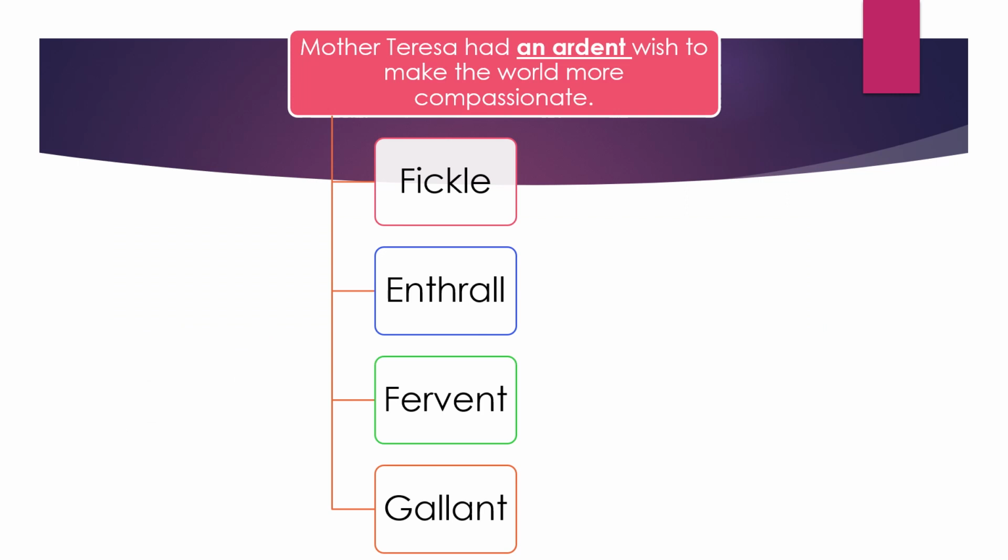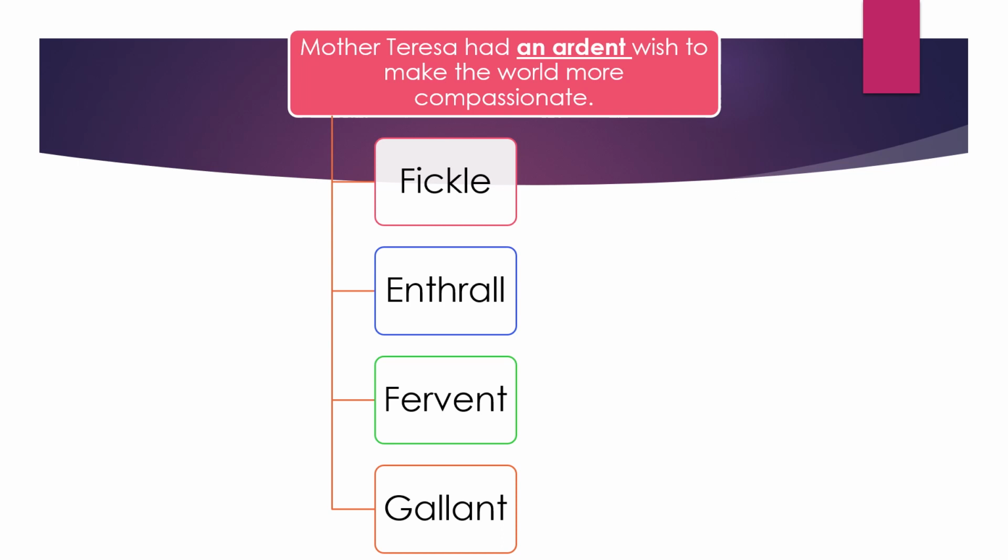Mother Teresa had an ardent wish to make the world more compassionate. An ardent. So let's see the words. Fickle. Fickle is changeable, something that is temperamental. For example, a fickle-minded person. Right now, the person says that yes, this is correct. The very next moment, he would say no, no, maybe this is not correct. So the person who's not able to decide is fickle-minded. Fickle is a state of confusion. It is temperamental. It is changeable. Something that keeps changing. It is very dynamic in nature. We would call it, not in a positive sense, but yes, it's a negative kind of a word.